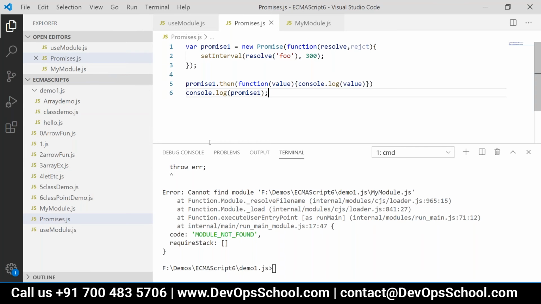Yes, we use them extensively. Okay, so promises in Angular 1.x, you must be using promises only, right? Right. But now in Angular 2 onward, we will be using observables. We will not use promises.